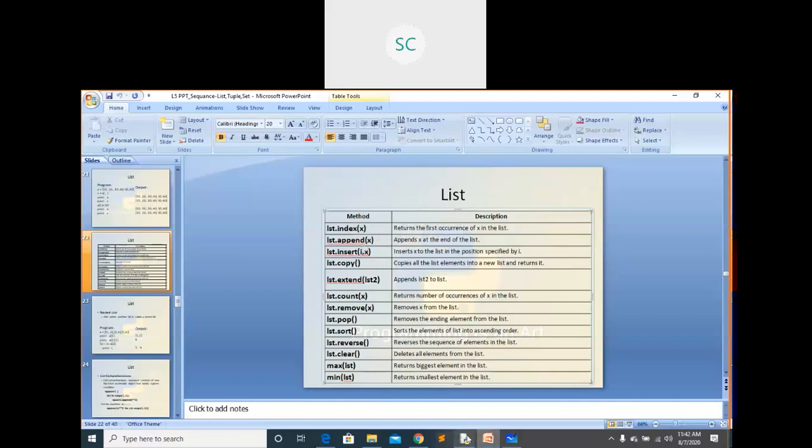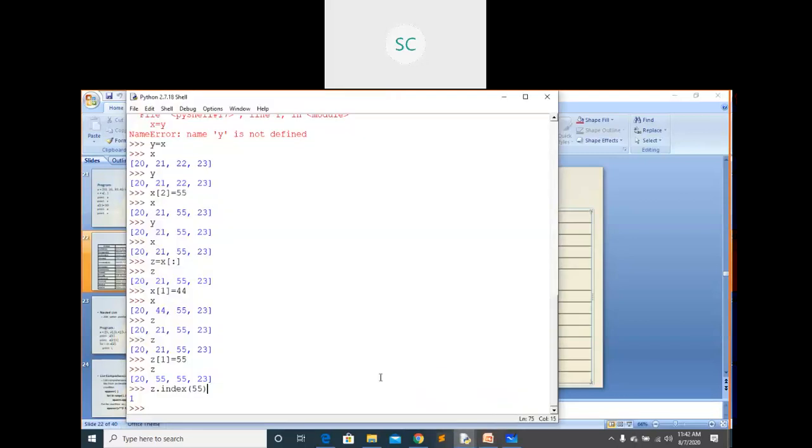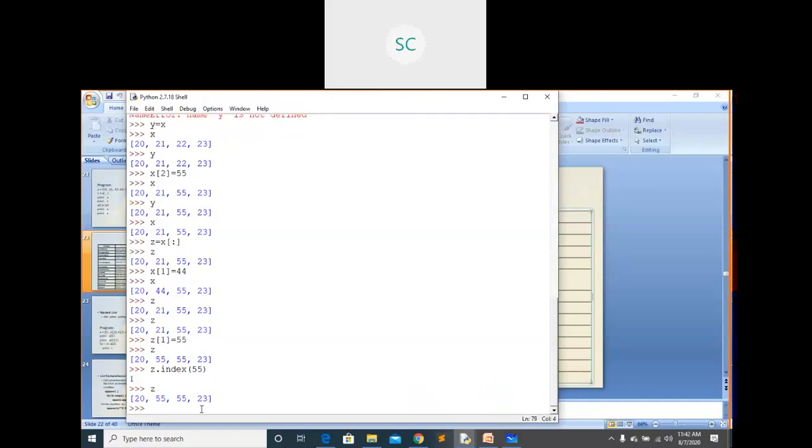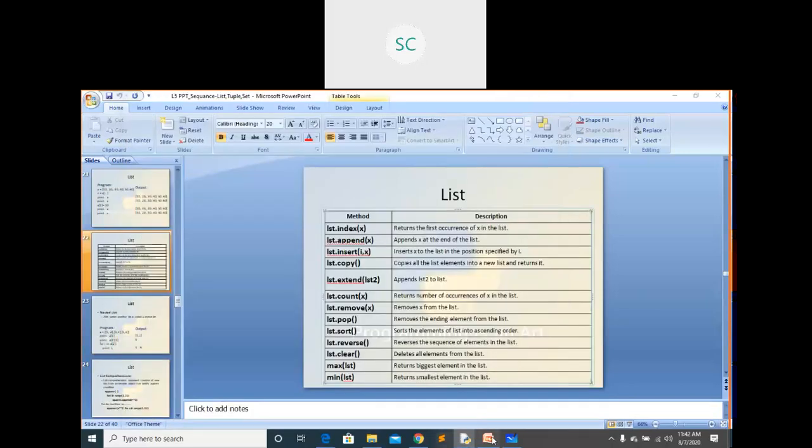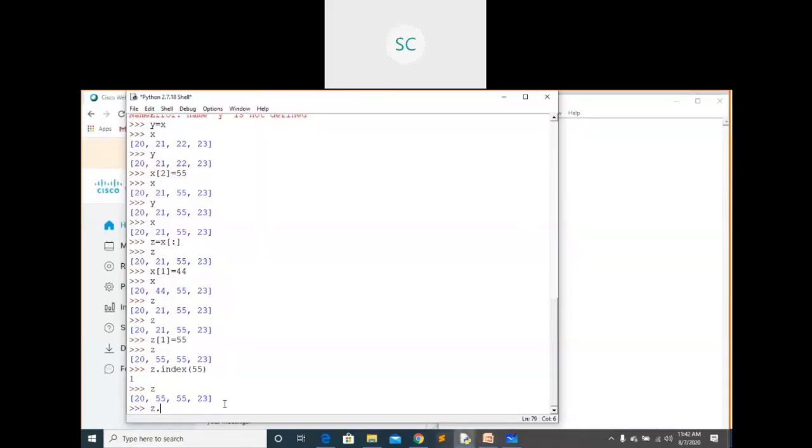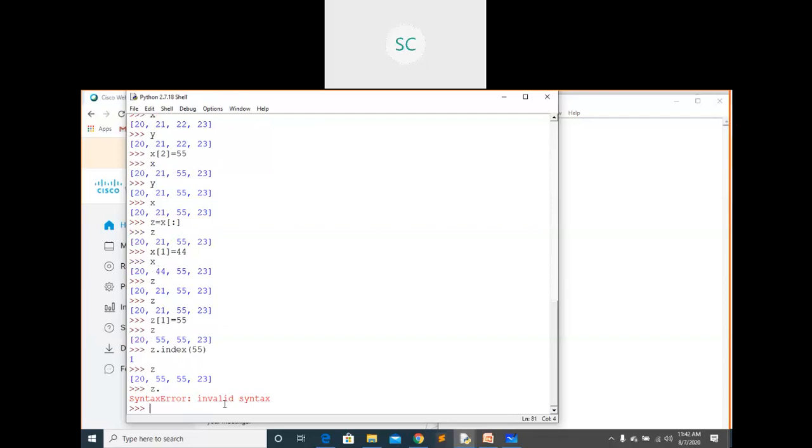See, present in z you have these elements, right? I'm going to use z dot. If you use control space you will see some functions. Here these are the functions, right? All the functions, if you do not remember these functions in this interpreter, use control space and you will see all the functions.